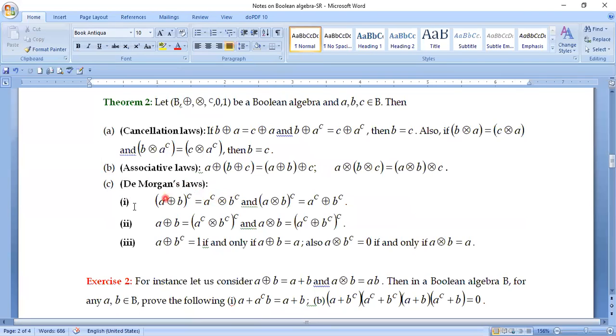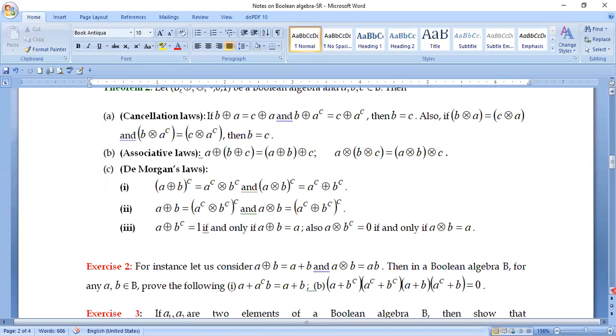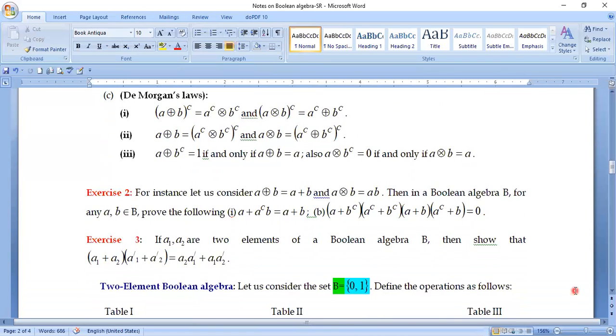These properties are named as De Morgan's laws. There are two De Morgan's laws in case of set theory, but here you see that De Morgan's laws have different forms. Some forms you can connect to set theory, some forms you cannot connect to set theory. So you have to remember these results, because in the examination you are going to get this sort of examples.